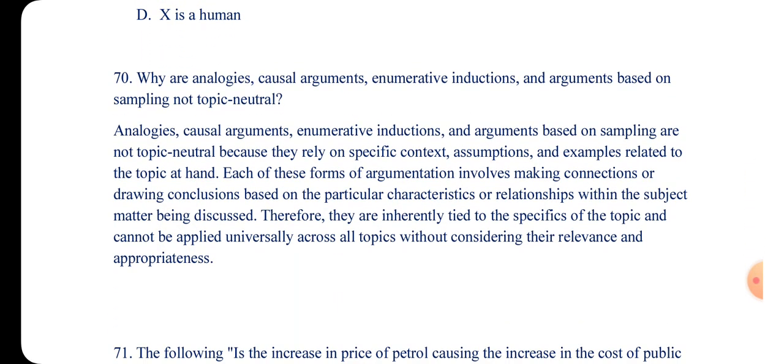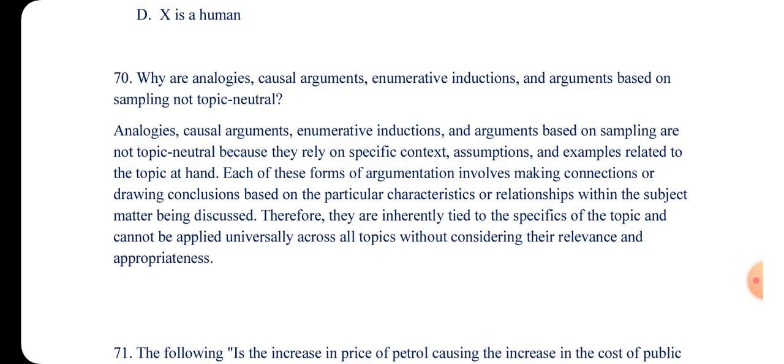Number 70. Why are analogies, causal arguments, enumerative inductions, and arguments based on sampling not topic neutral? They are based on induction and are not topic neutral, because they rely on specific context, assumptions, and examples related to the topic at hand.